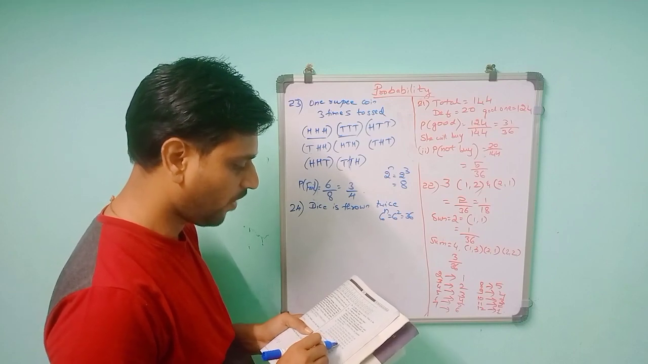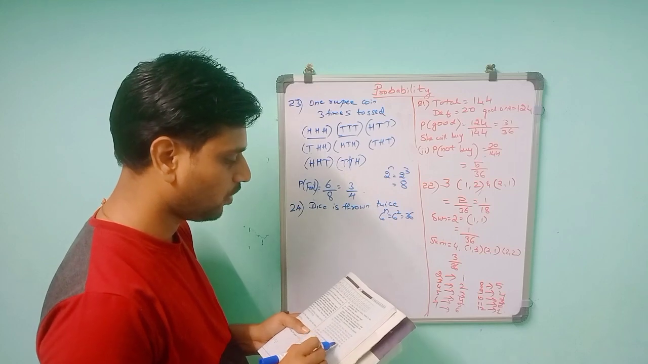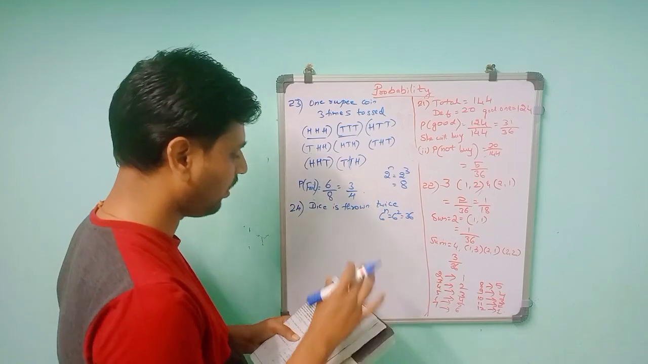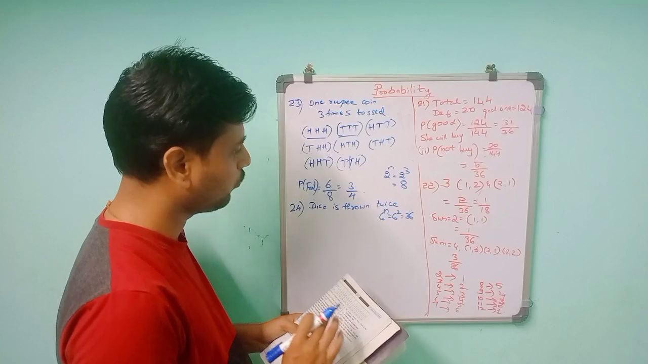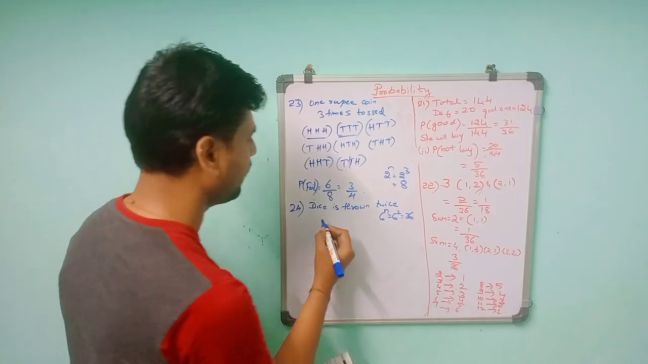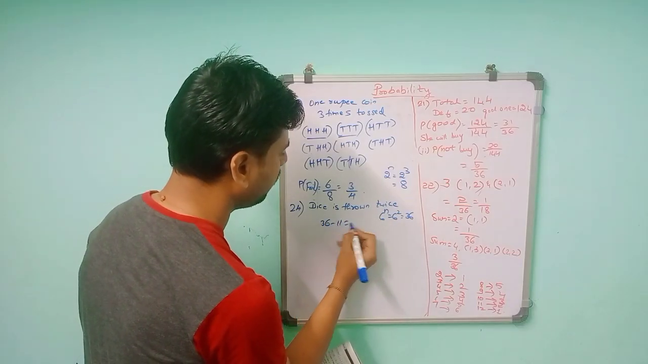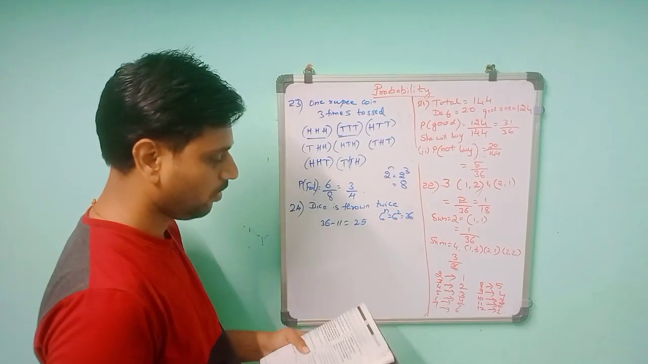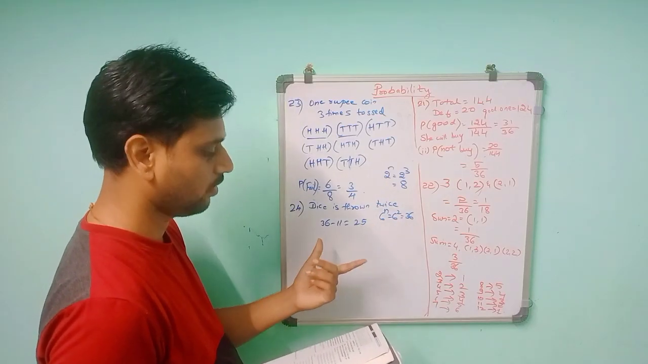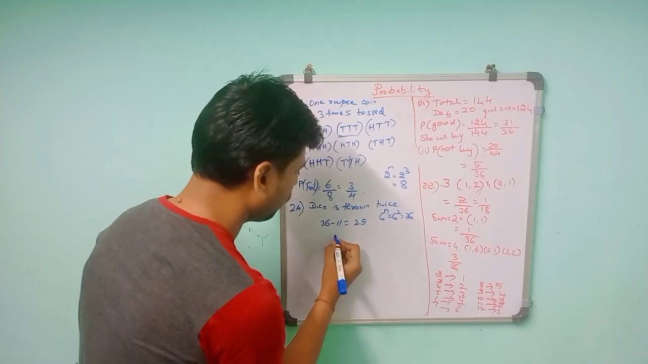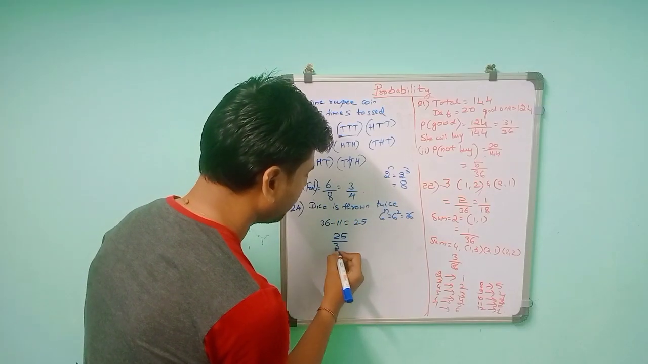Then 6,5 and 1,5. So the total will be 11. So 11 outcomes have 5 coming, and they said 5 should not come. So 5 should not come means 36 minus 11. 36 minus 11 will be 25. So we get that 5 will not come in a total of 25 outcomes. 25 by 36.